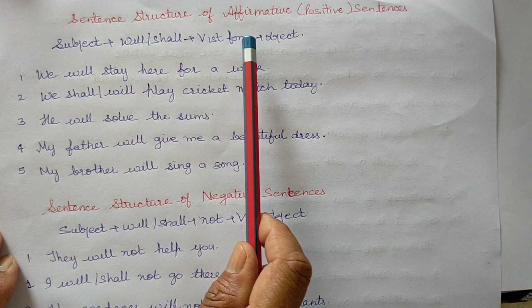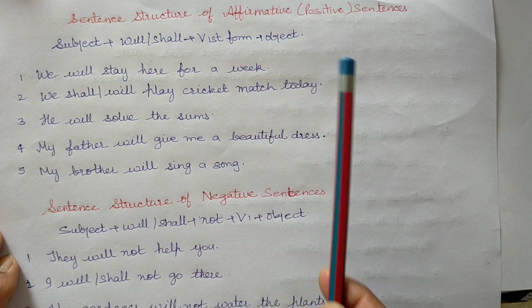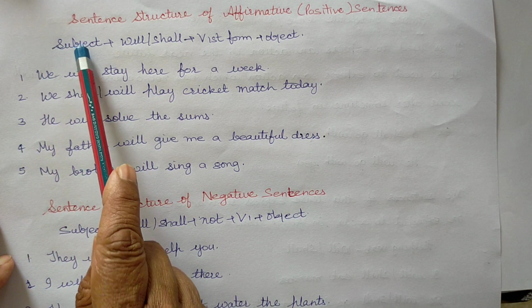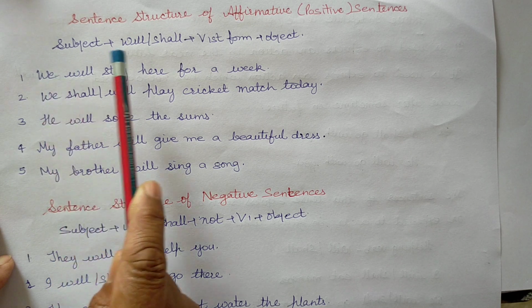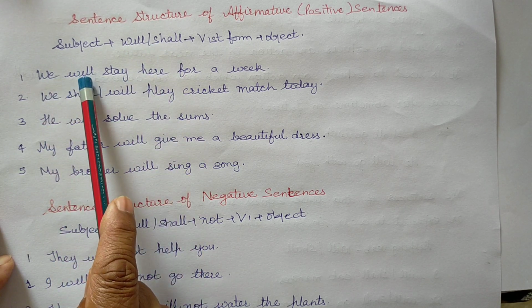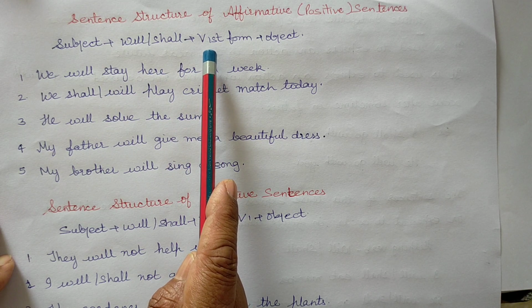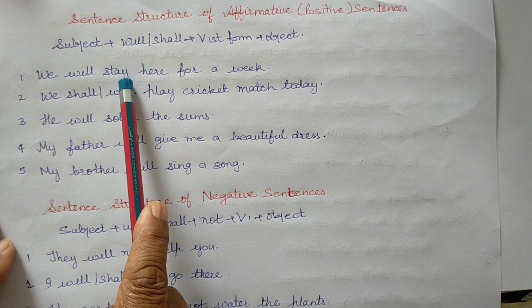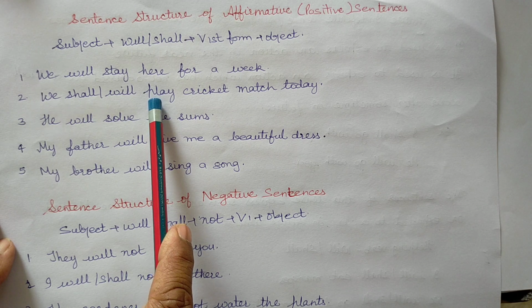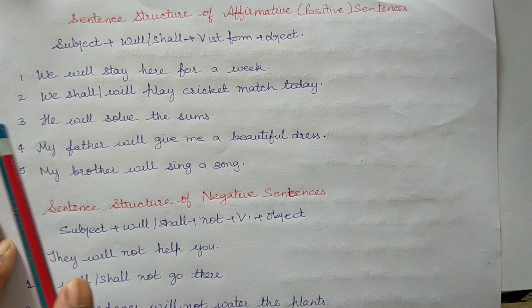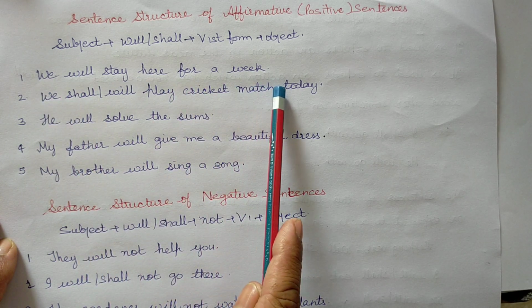So, the sentence structure of affirmative or positive sentences of future indefinite is subject, will or shall, first form, object, and the rest of the sentence.